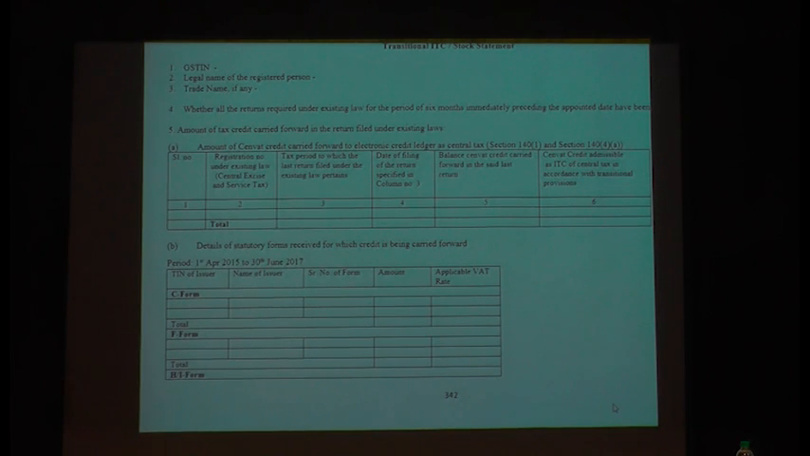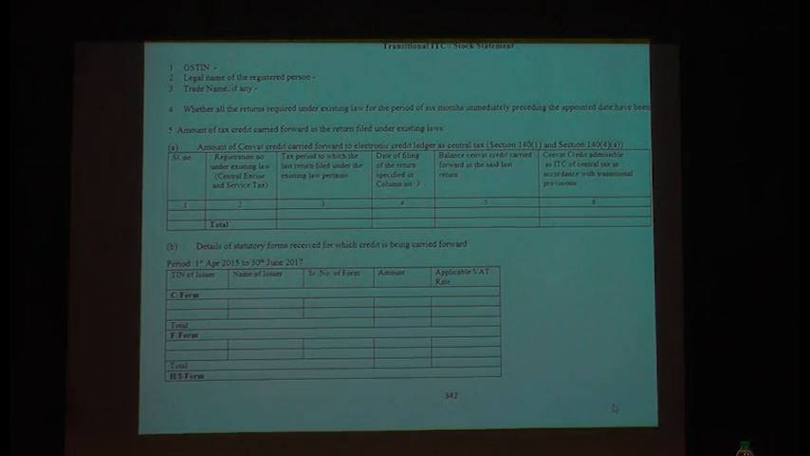Now what the law is saying is, please give all your statutory forms. Don't upload all the statutory forms of the last 2 years. The law is asking here for details of statutory forms received for which credit is being carried forward. It means whatever purchase I made at 14.5%, but I am making a sale against 2%, my buyer should give me all the statutory forms.